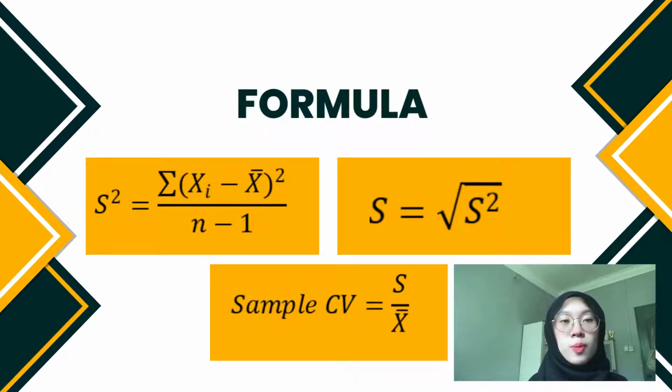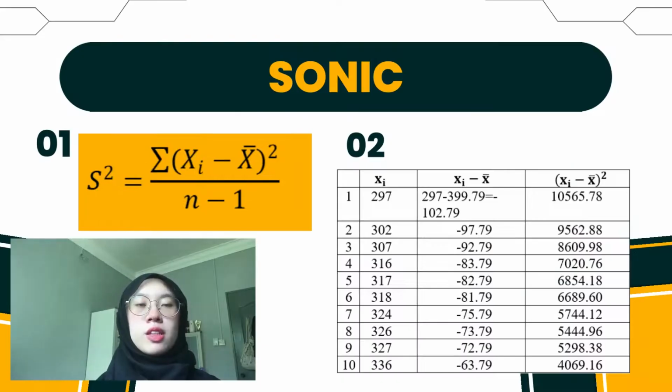So this is the formula that we are going to use for this task. The left side is for sample variance, the right side is for sample standard deviation, and the last one is for coefficient of variation. First thing first, we need to calculate the observation x minus the sample mean, which is 297 minus 399.79, and we will get minus 102.79. After that, we simply square the answer and we get 10565.78. We will do the same for the rest.